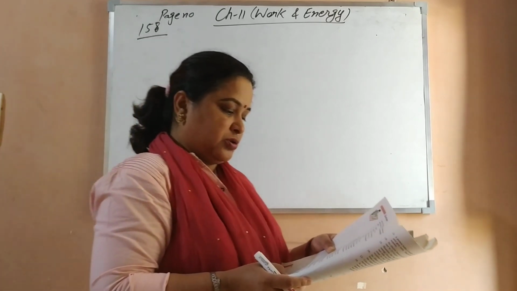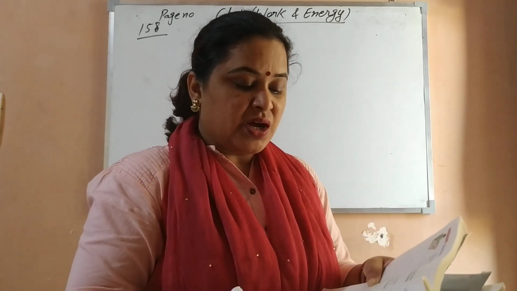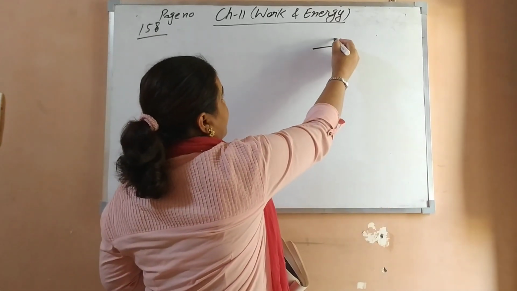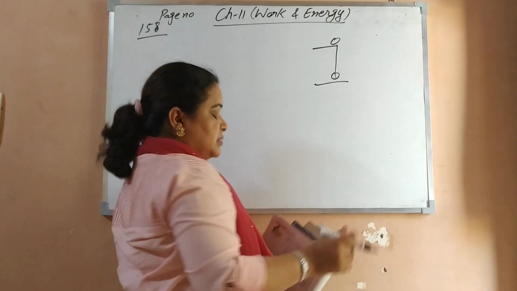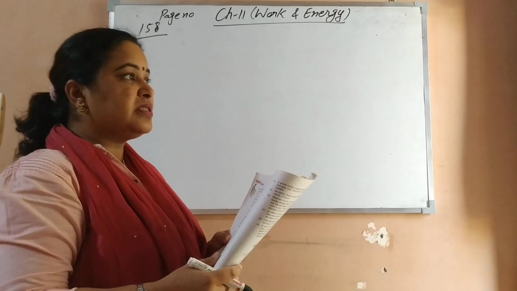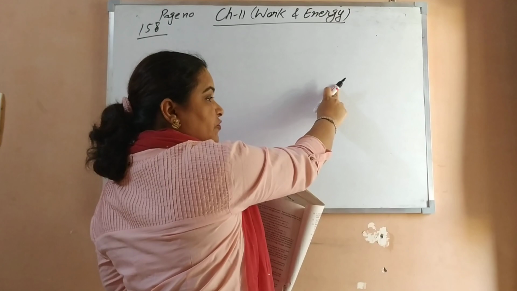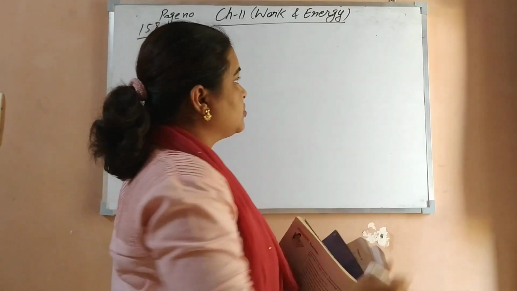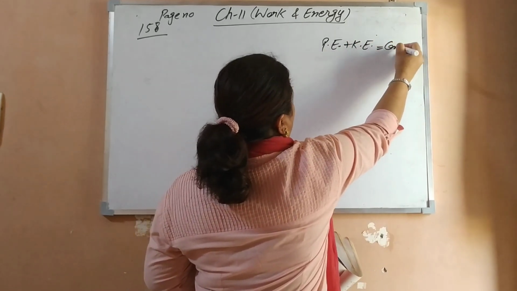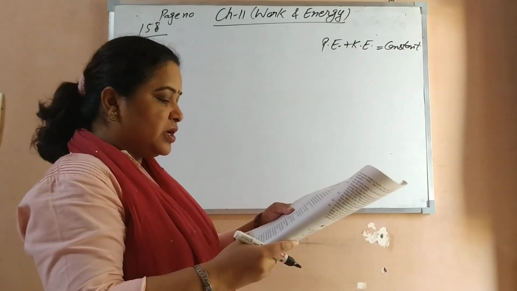Now the sixth question. The potential energy of a freely falling object decreases progressively. Does this violate the law of conservation of energy? The question is, when a body is dropped from one position to another, does it violate the law of conservation of energy? We will say no. Here it is according to the law of conservation of energy, because whenever the potential energy decreases during free fall, there is an increase in kinetic energy. So the potential energy plus kinetic energy of the system remains constant by the law of conservation of energy. This you have to write in question number 6.